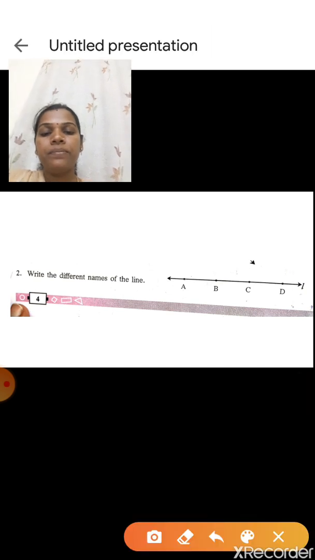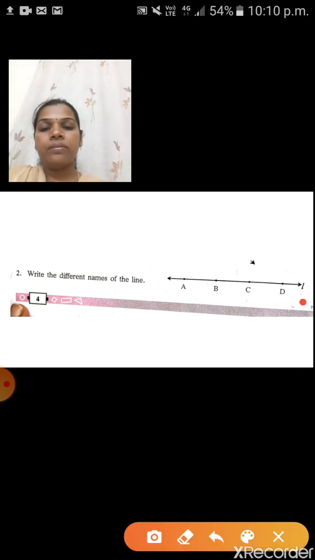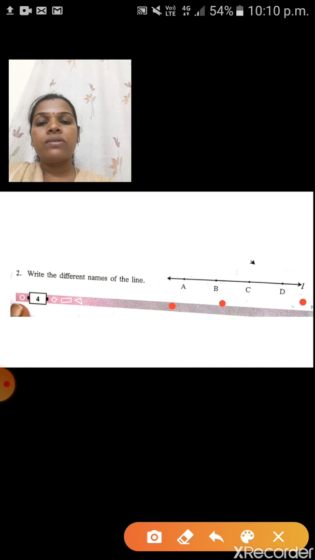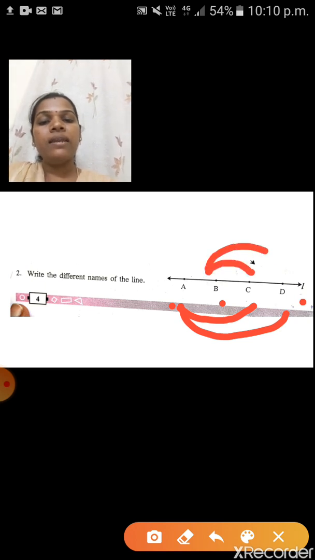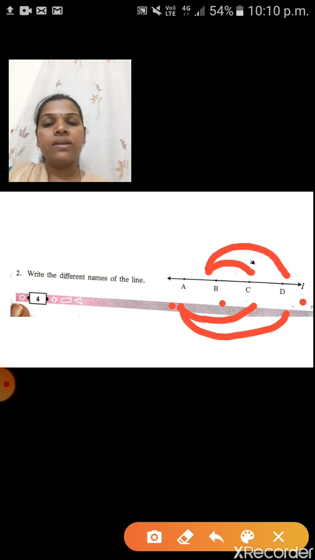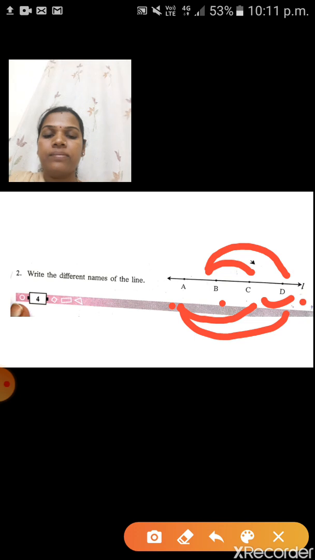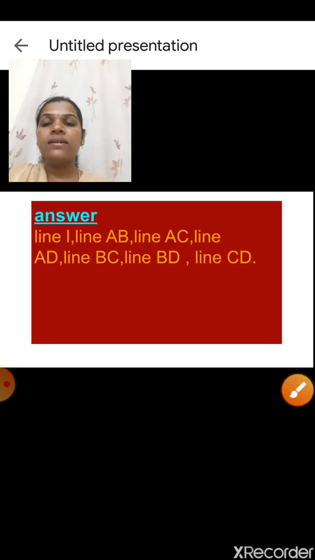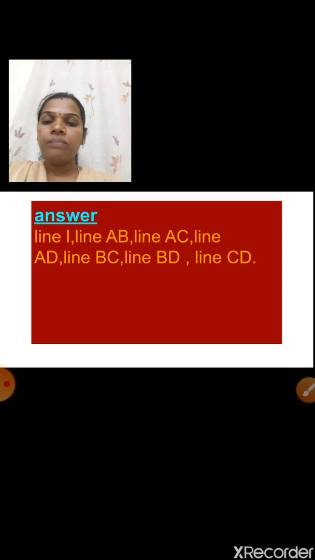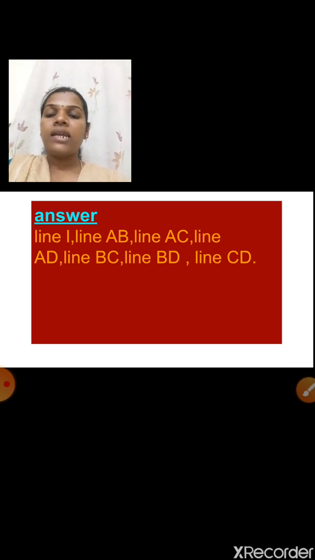See here, this is the line named L. Next line, line AB. Next is line AC. Next is line AD. Next, line BC. Next, line BD. Next is line CD. So these are the names of the lines: line L, line AB, line AC, line AD, line BC, line BD, line CD.